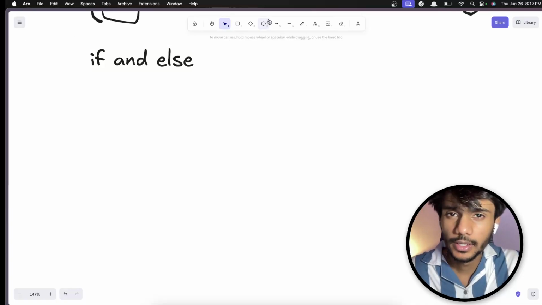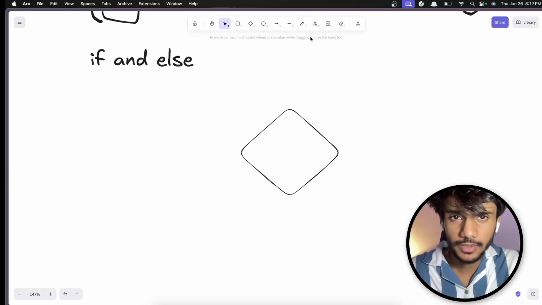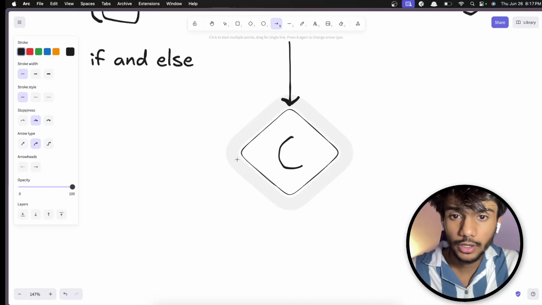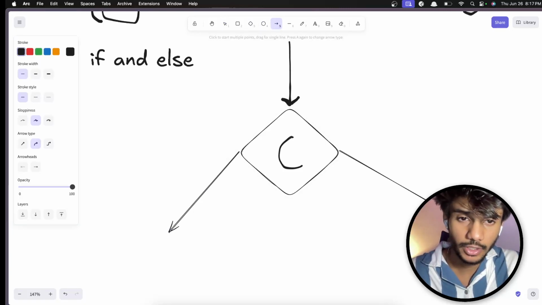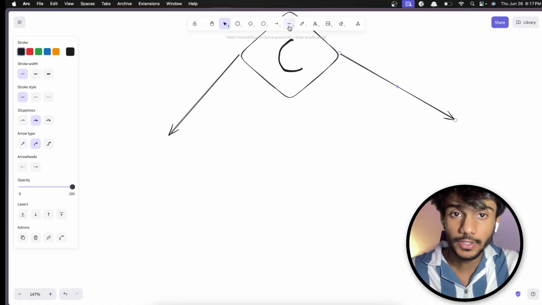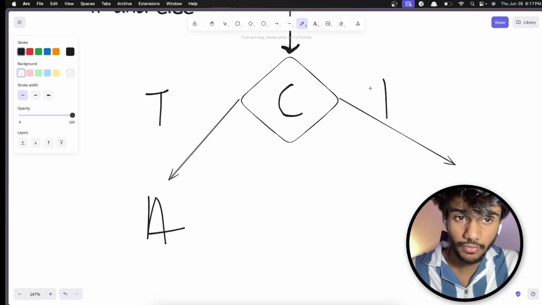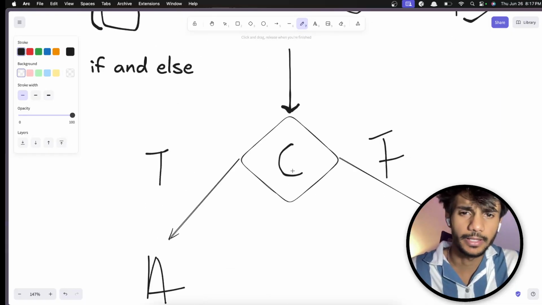Now how do we do it? How does it work? You pass a statement with a condition. You say this is the statement and then there is a condition. The condition will return two things. It can be true or it can be false. You can say if it's true, what to do. If the statement is true, execute A. And if the statement is false, execute B. That is simple. This is how if and else work.